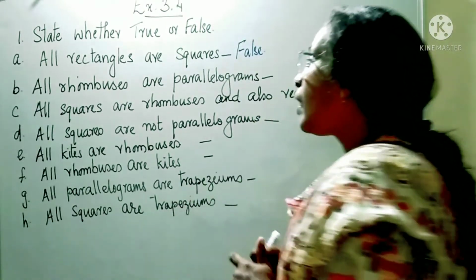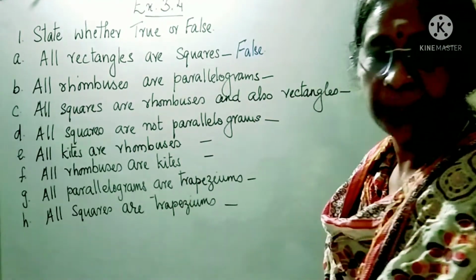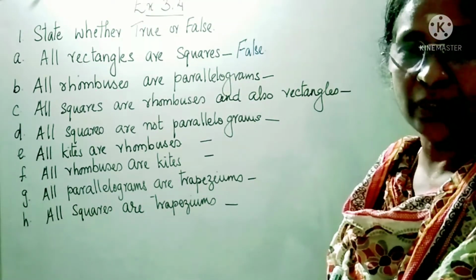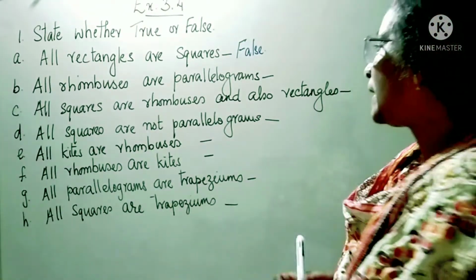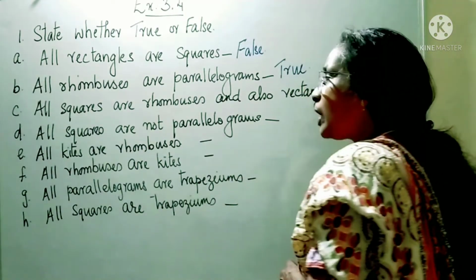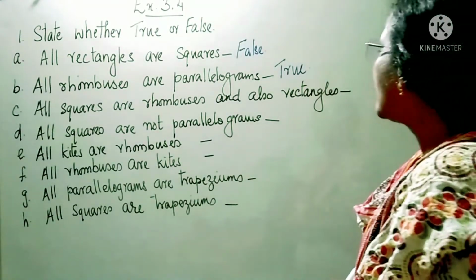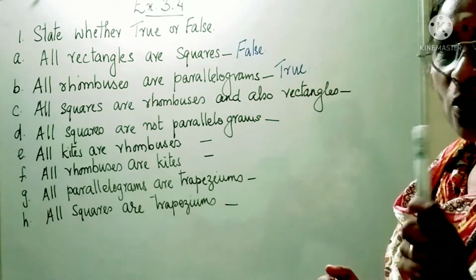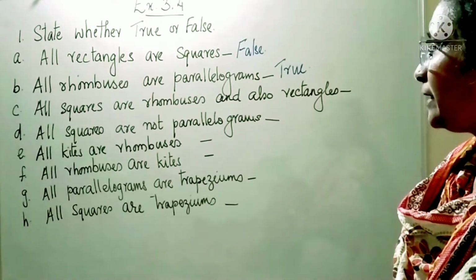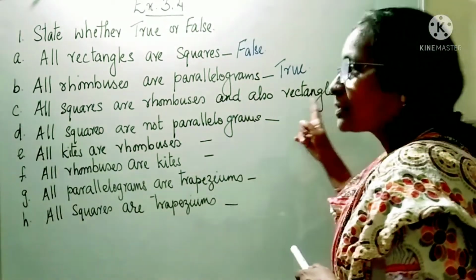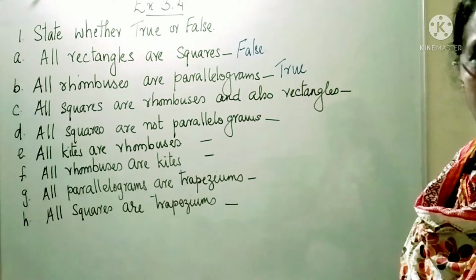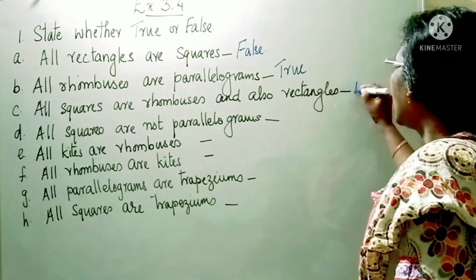The next one, all rhombuses are parallelograms. What is a rhombus? Rhombus is a parallelogram which has all four sides equal. So rhombus is always a parallelogram. So it is true. All squares are rhombuses and also rectangles. Square has all the properties of rhombus plus one more property, that is all angles are 90 degrees. And again square has all the properties of rectangle plus one more property, that is all four sides are equal. So it is true.